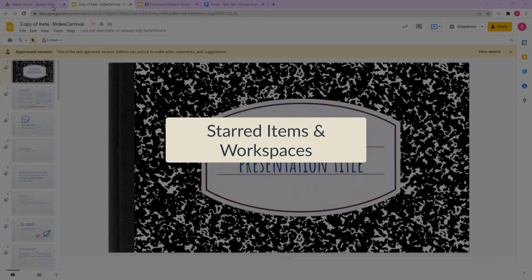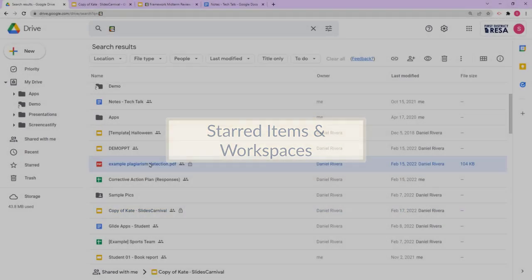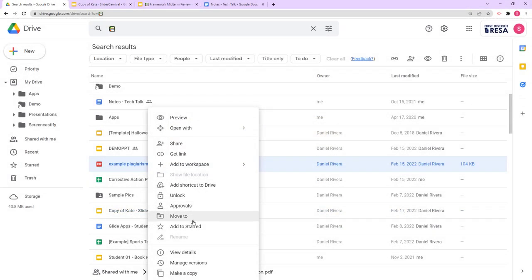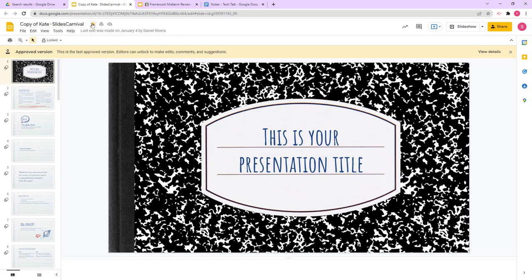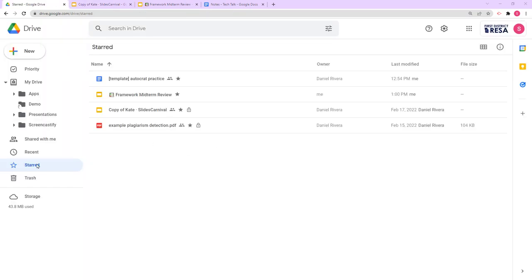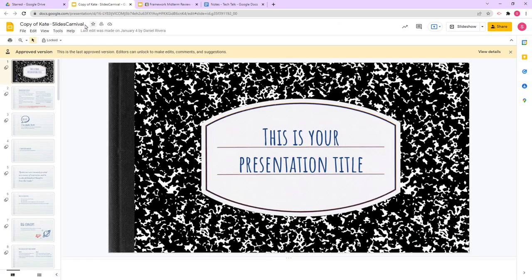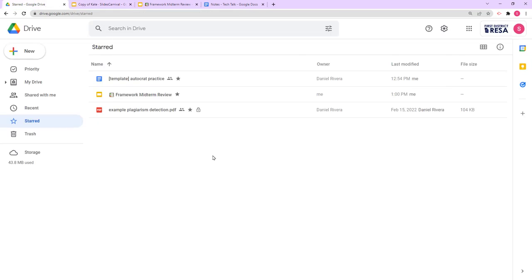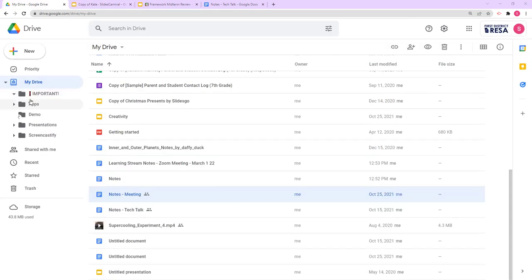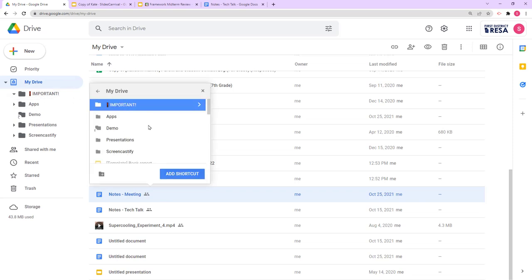Starred items and workspaces. You can star items in your Google Drive for quick access. Just right-click on them or use the star icon when you're in the document itself. This will then make them show up in the starred section on the left main menu. It's also a toggleable search filter in advanced search. Use stars for items that you often use, or maybe something you need to just get back to really quickly on a short-term basis. Just remember that if you star everything, then it kind of defeats the purpose. Unstar items that you haven't used in a while. Now, for more long-term starring, you could create a folder called "important" and you can create shortcuts and put them there.